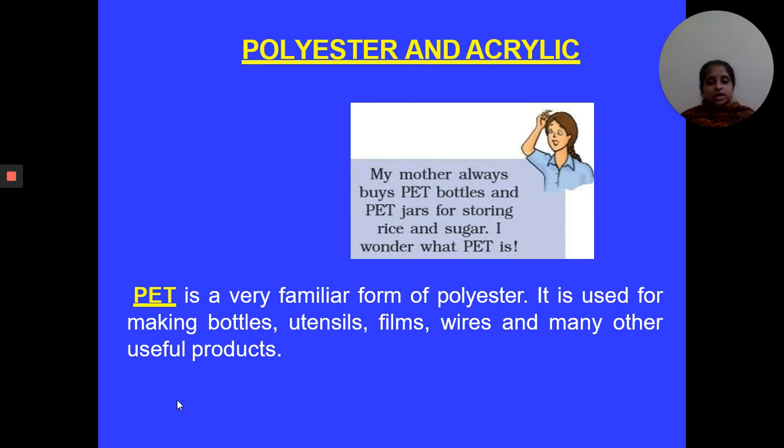PET is a very familiar form of polyester. What is the full form of PET? The full form of PET is polyethylene terephthalate. It is used for making bottles, utensils, films, wires, and many other useful products.